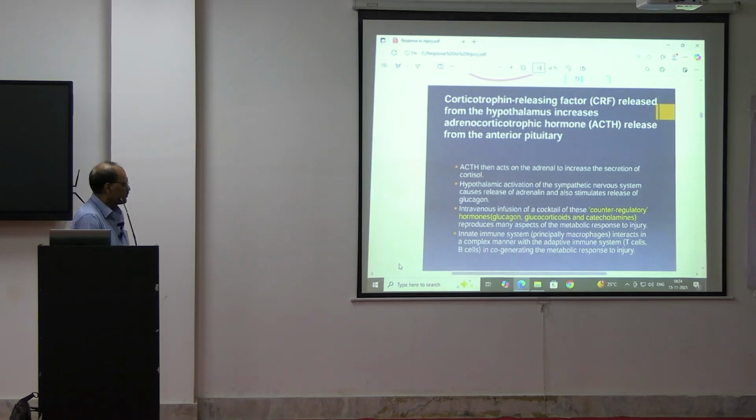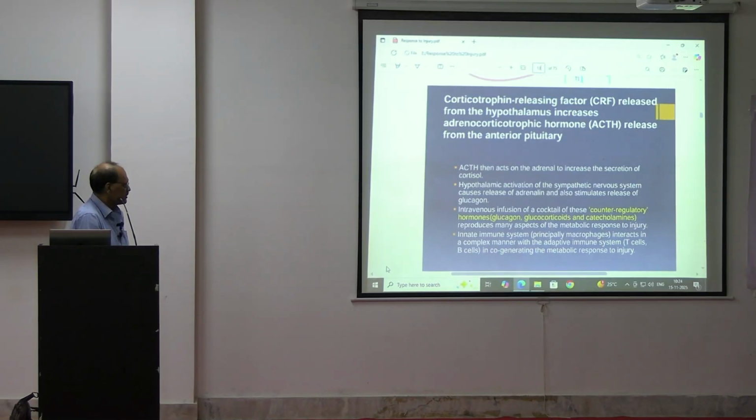Then hypothalamic activation of the sympathetic nervous system causes release of adrenaline and also stimulates release of glucagon. So adrenaline will be surging. These are usually stress hormones. When there is any stress, injury or surgery, adrenaline will be increasing, then glucagon will be increasing.